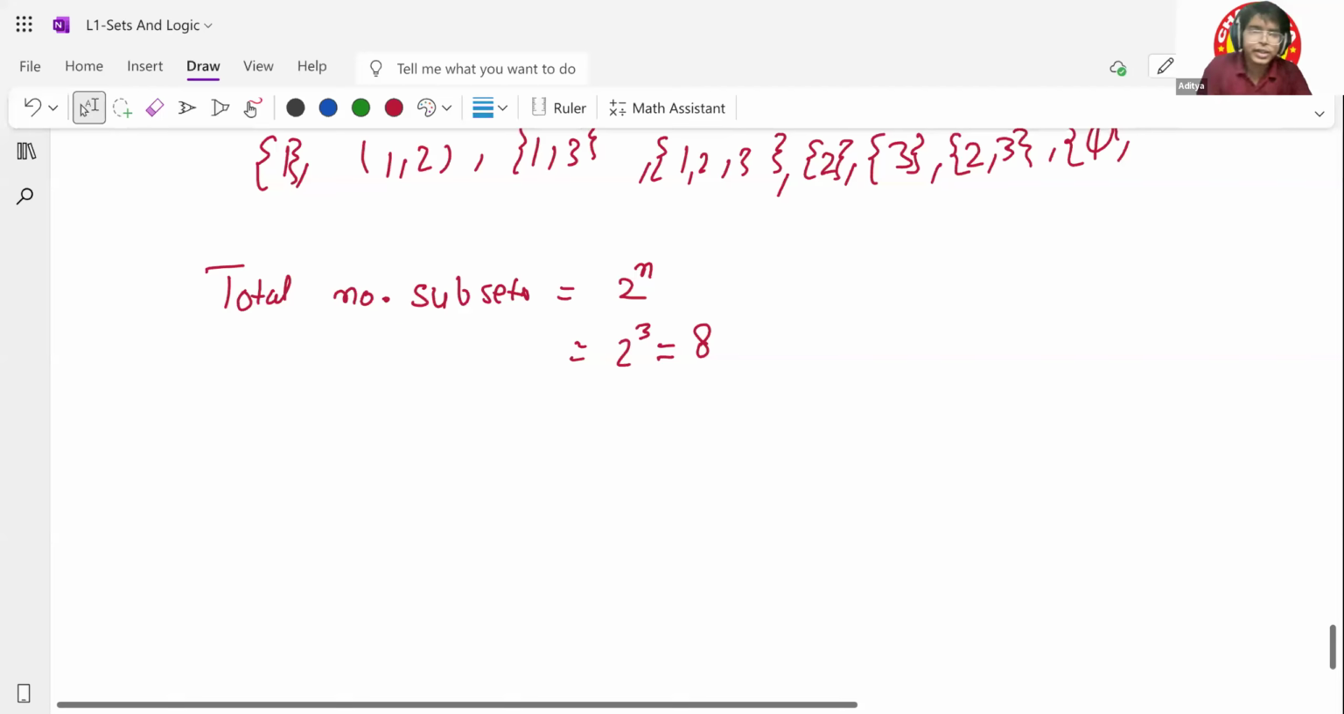Okay, so do you have any doubt in the subset part? No, sir. No, right? Now, subset of a real number. Okay. So how does the subset of a real number look?